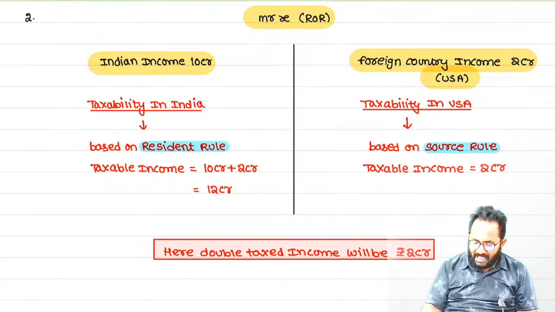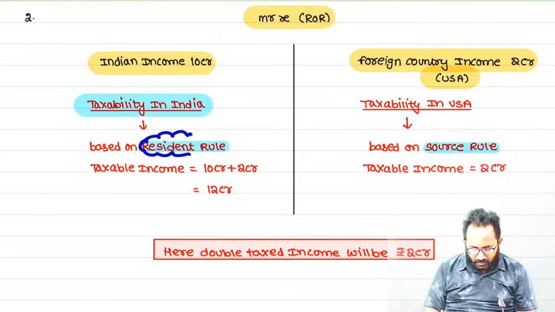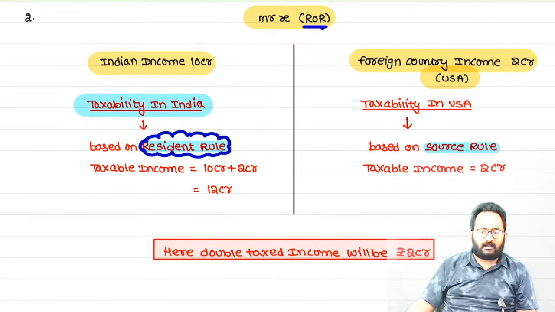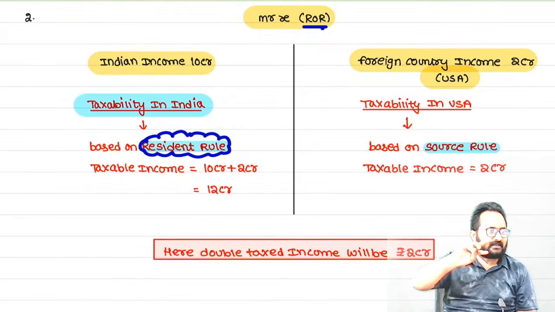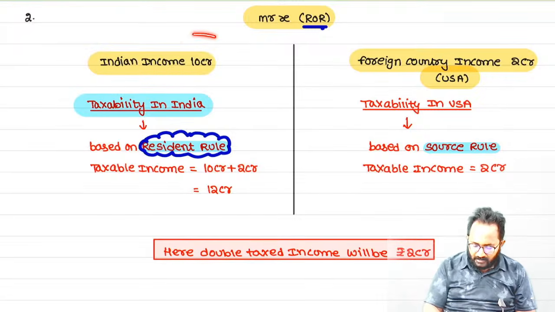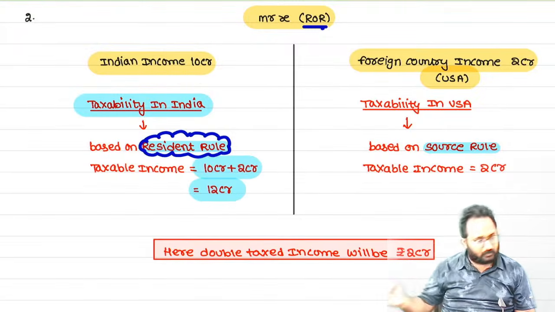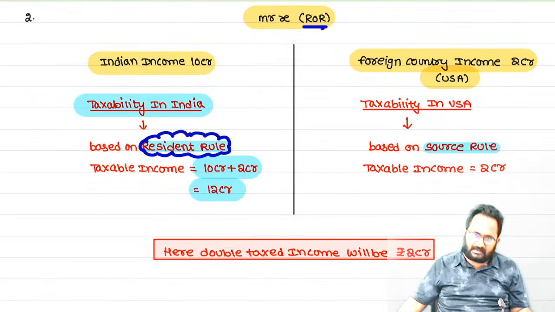Now, how to tax that person in India, based on which rule? Already you know, resident rule. What is the residential status of Mr. X? ROR. So because of the ROR residential status, we are collecting the tax on which income? Global income. Can you calculate the global income here? 10 crore plus 2 crore, 12 crore. So on the 12 crore in India, we will collect the tax.